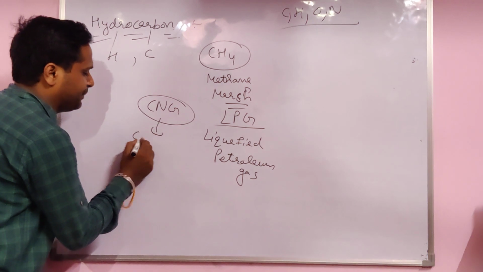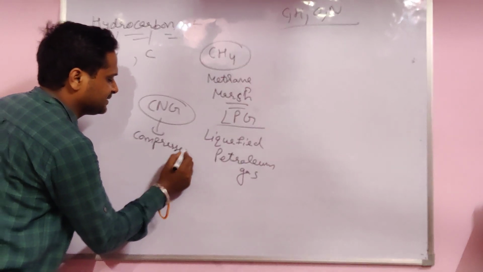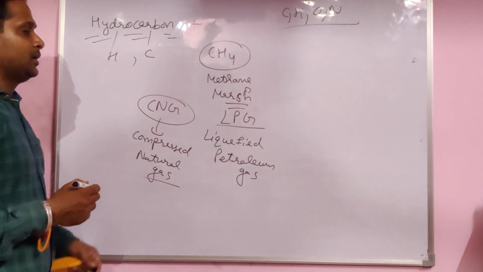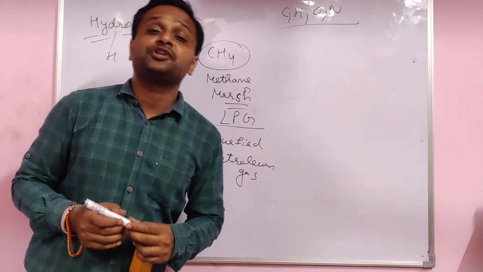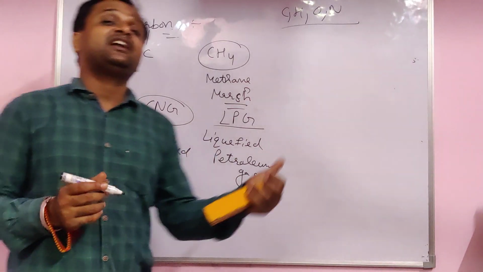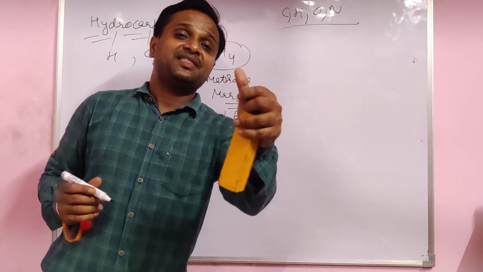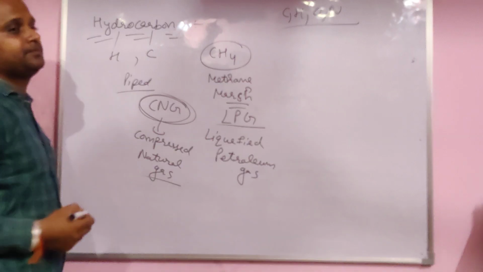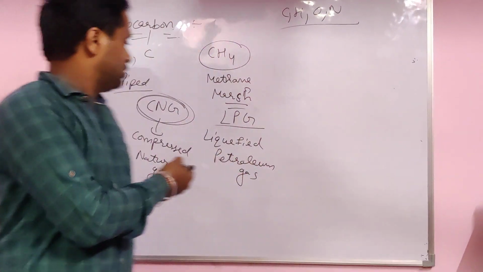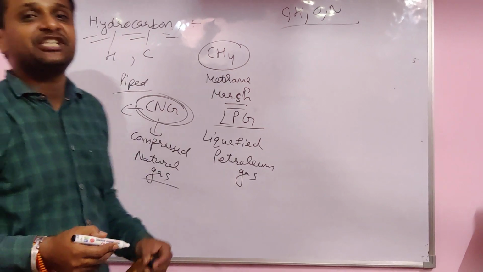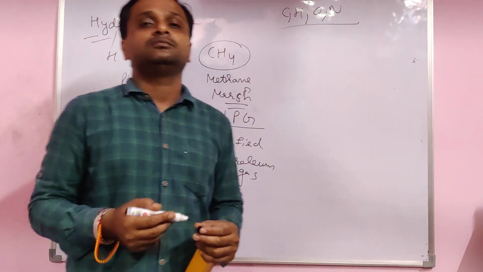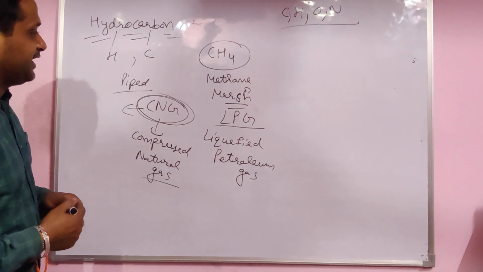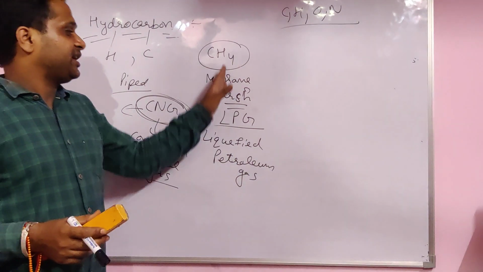CNG is also called PNG, piped natural gas, when you get the natural gas at home through a pipe. It is an eco-friendly gas, and a lot of vehicles now run on CNG. It is 54 rupees per liter, but petrol is now 105 rupees, very costly. Methane is the marsh gas.